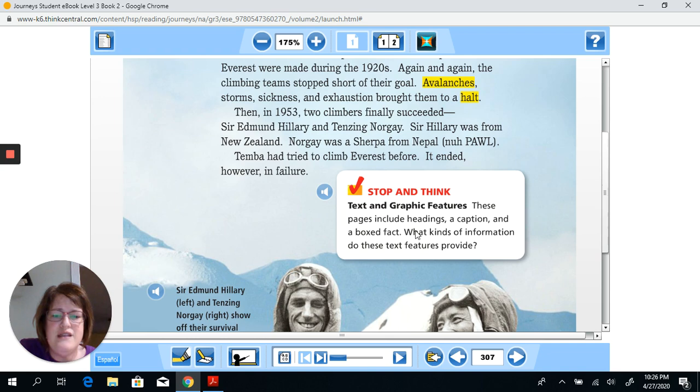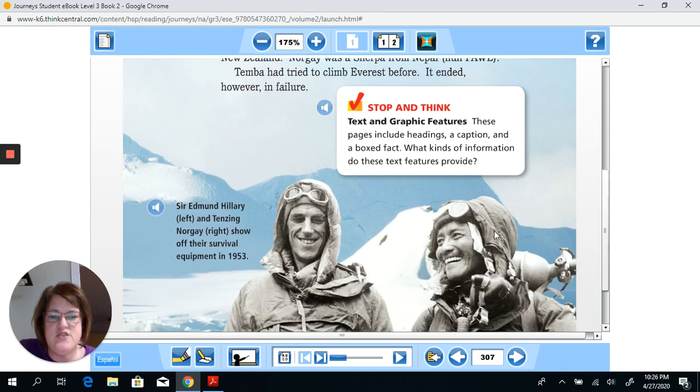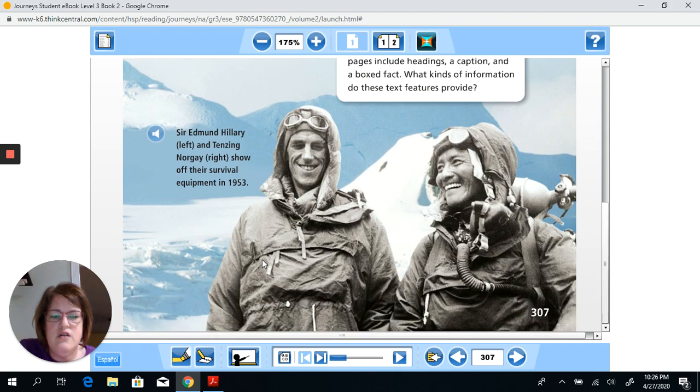Boys and girls, without these text features, it would be a little bit harder to understand some of the things that were happening in the story. Here on page 307, we also have a real photograph of some men that tried to climb Mount Everest in 1953. And of course, over here we have a caption. So the photograph and the caption go together. The caption explains what's in the photograph.